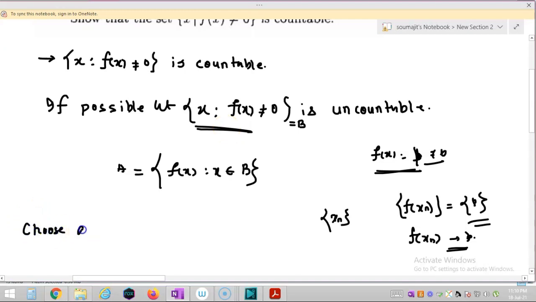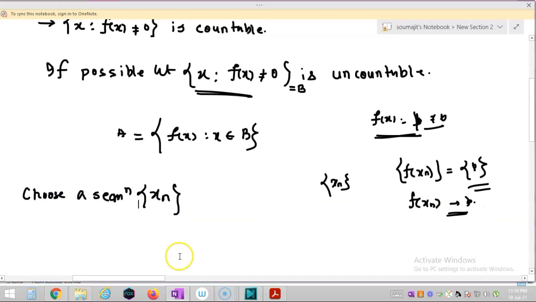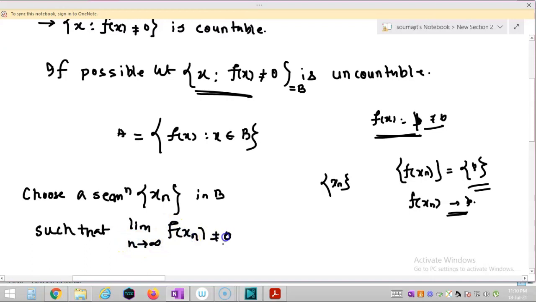Choose a sequence xn in B such that the limit as n tends to infinity of f(xn) is not equal to 0. Are you getting my point?